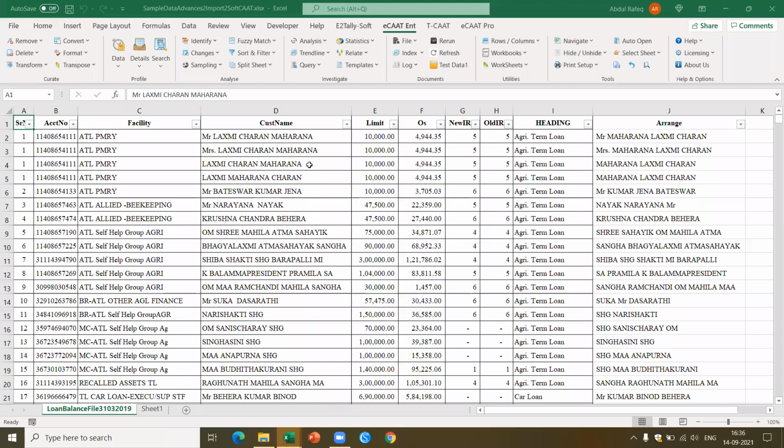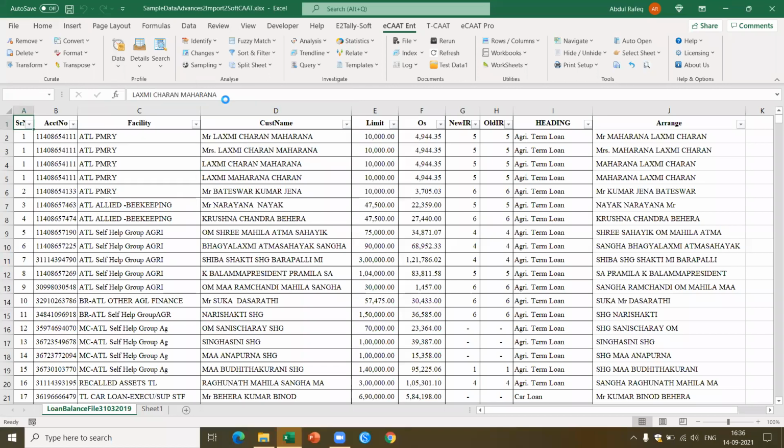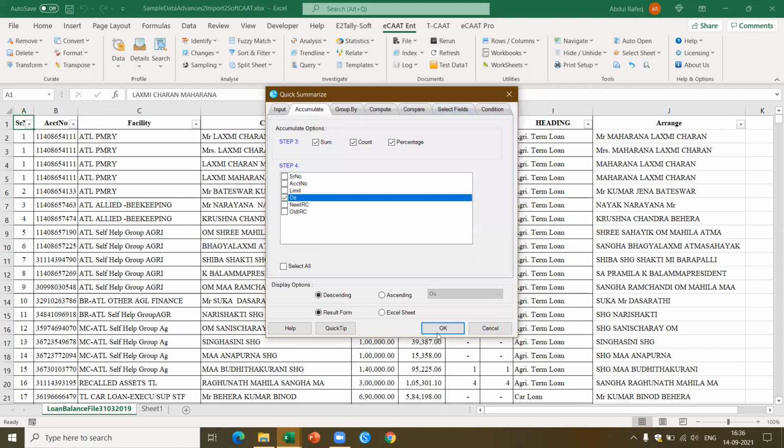Now let's say this particular amount, what I've got now, I'd like to summarize. Which means based on the outstanding, I would like to summarize what is the amount of loans which has been granted based on the value of the loan. I can use the function called summarize. I come to summarize quick. This is similar to the pivot table, but this is on a numeric field. So I want to summarize based on the outstanding, and I want to accumulate the outstanding. This is simple. I can also group it based on, let's say, the facility, etc. I'm not doing that right now. So if I just do this, you'll see what happened.